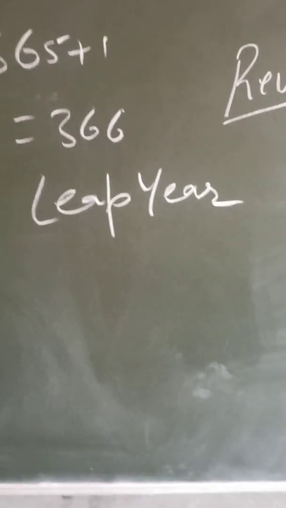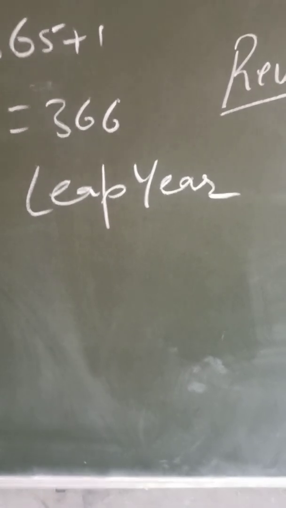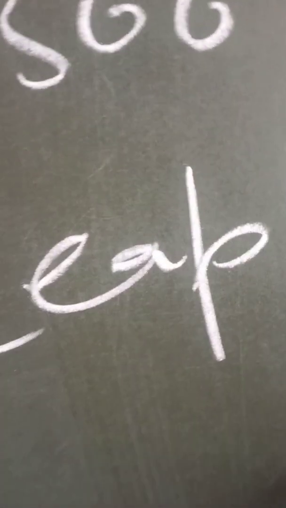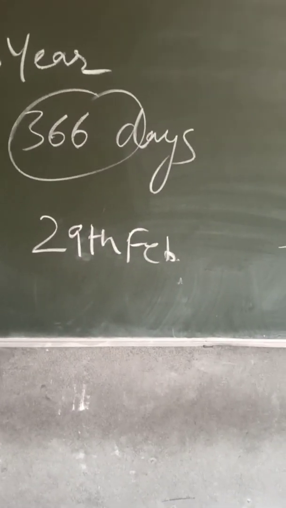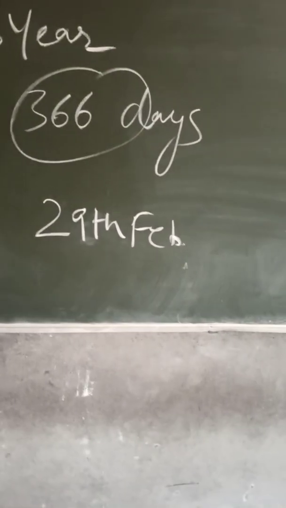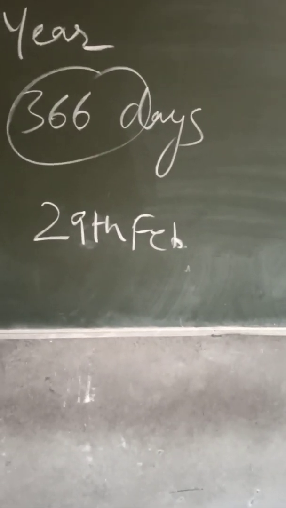This will be the leap year, a year with 366 days, that is 29th Feb. That will be 366 days. 29th Feb will be in the leap year.